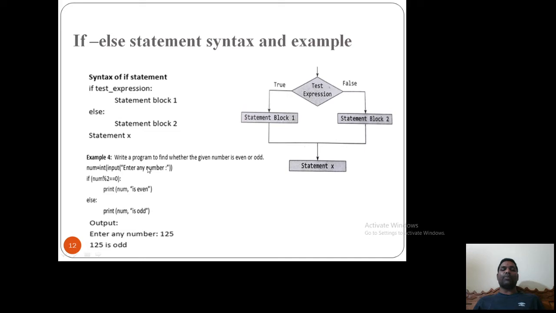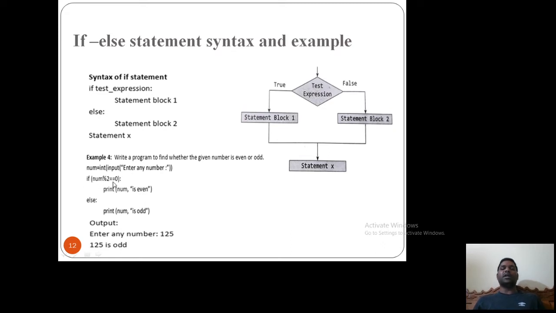So here is a simple example. I am reading the example: write a program to find whether the given number is even or odd. This is my question, and I am reading one integer, n equal to integer input, enter any number. I am entering a number. Number % 2 == 0.